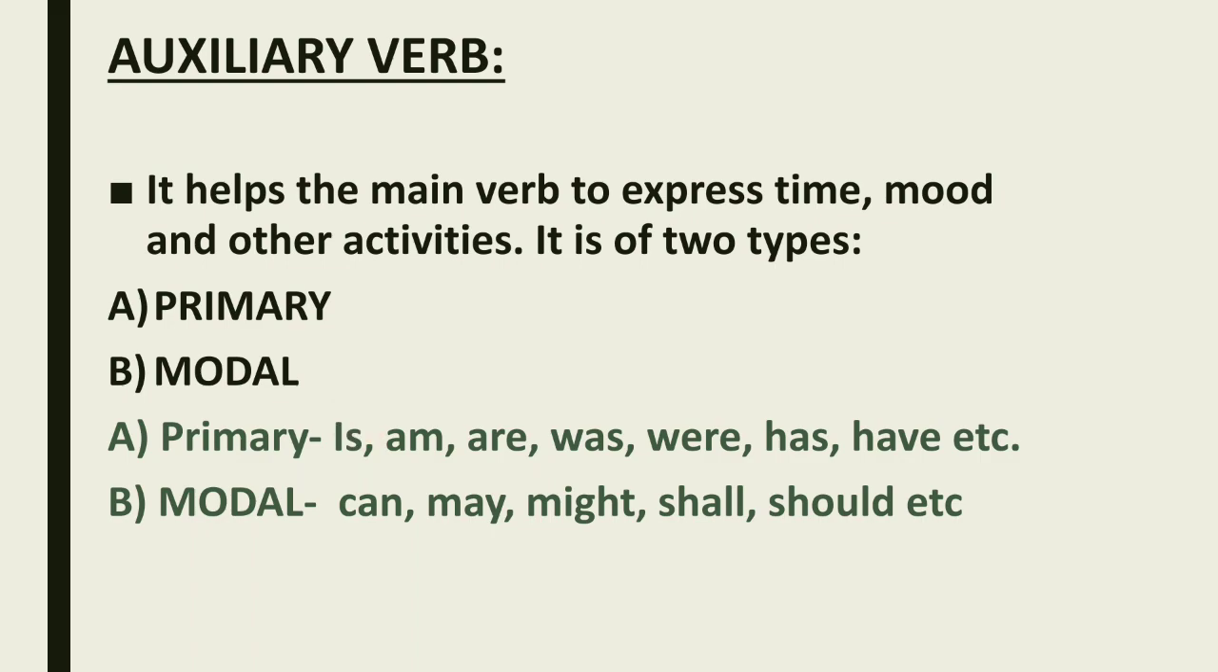Modal verbs can mean might, shall, should, etc. These verbs have their own meaning. We will read them in detail later, but first of all you need to know the difference between main verb and auxiliary verbs, and the primary and the modal, because in this chapter you have to categorize the verbs into different parts.